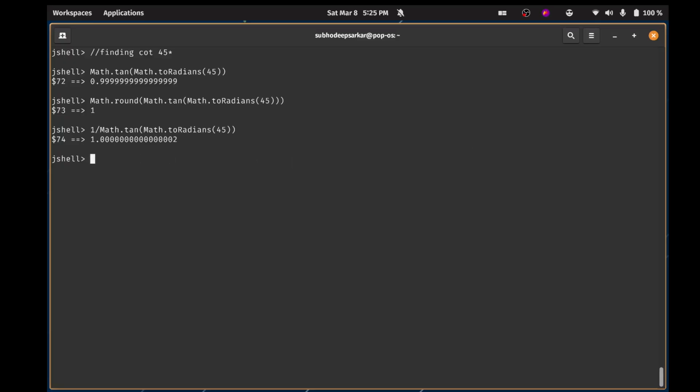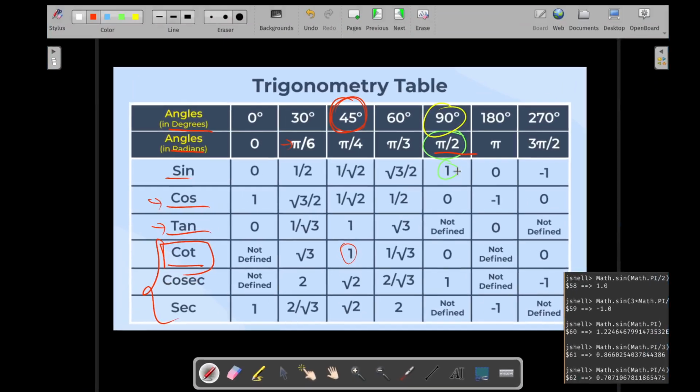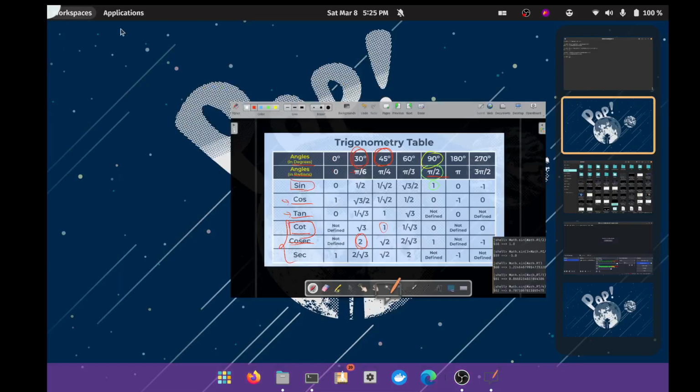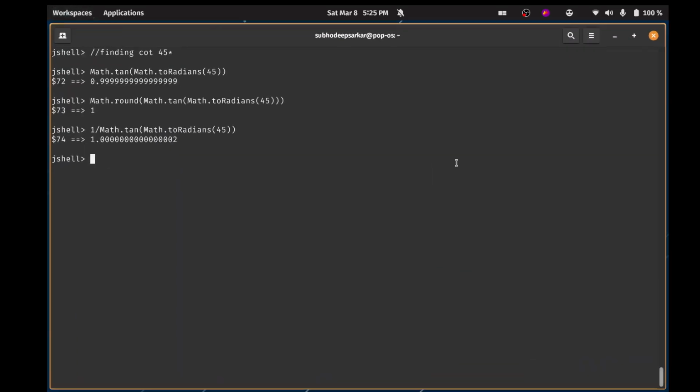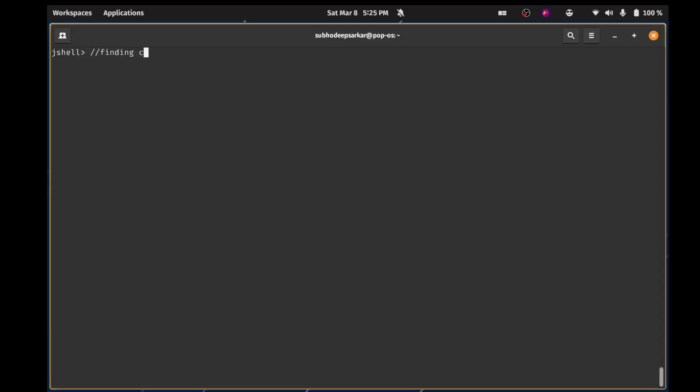Okay. What if you want to find cosec? Cosec is the reciprocal of sine. Now I remembered. Yeah, perfect. So say for example you want to find cosec 30 degrees. How would you do that? First you have to find sine of 30 degrees and take its reciprocal.